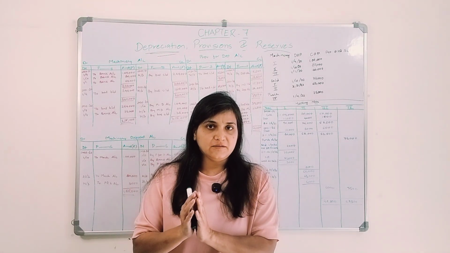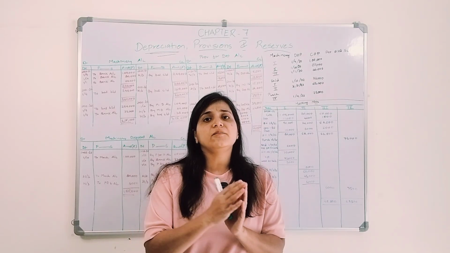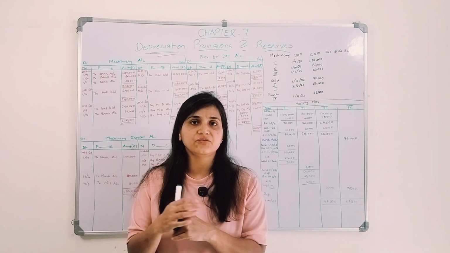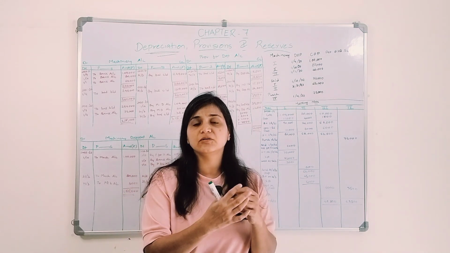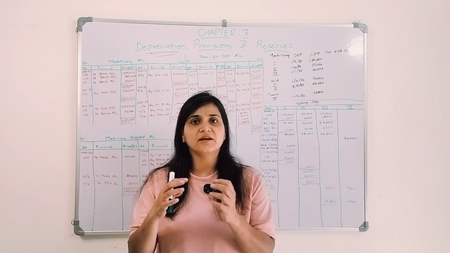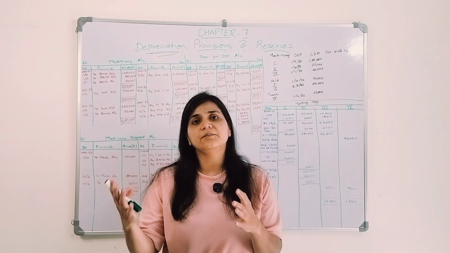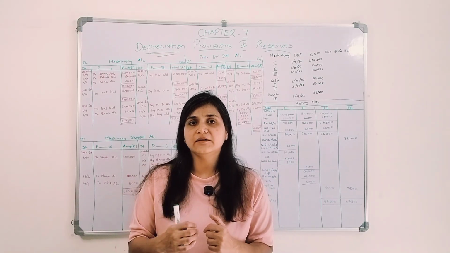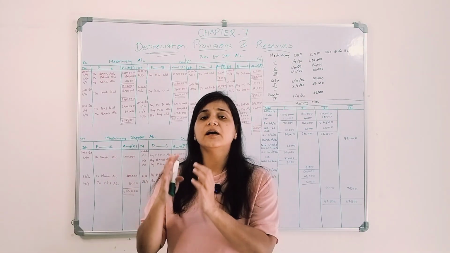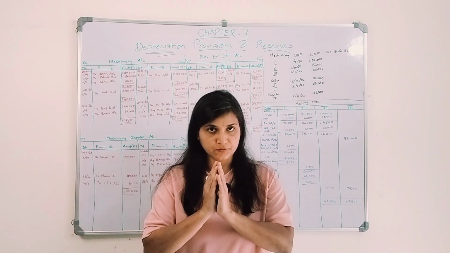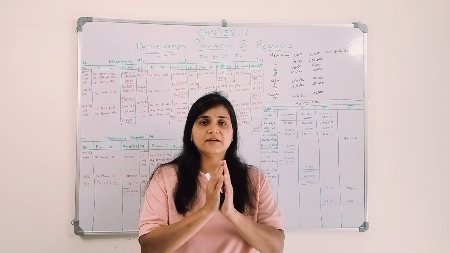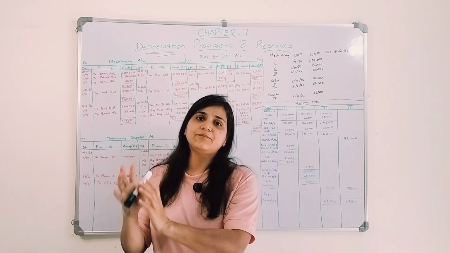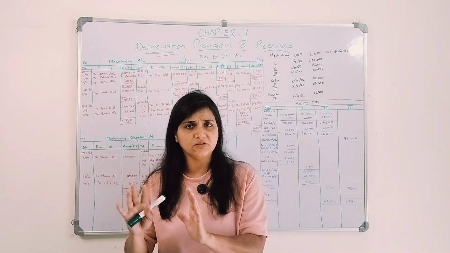But that is not the case in the organization, right? There are multiple things they are purchasing, right? Multiple machinery at different point of time they are purchasing. They're getting their building constructed at different point of time. So there are multiple things they are purchasing and then they are selling it. So to ease it off, what is to be done? They prepare an asset disposal account. Whichever asset they are disposing it off, they transfer that asset to that particular account so that it becomes easy also, right?